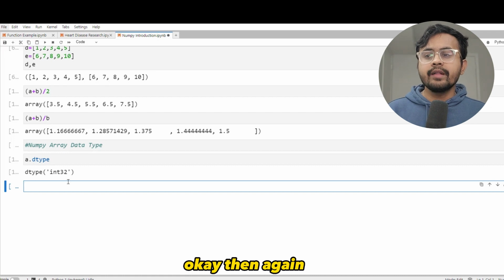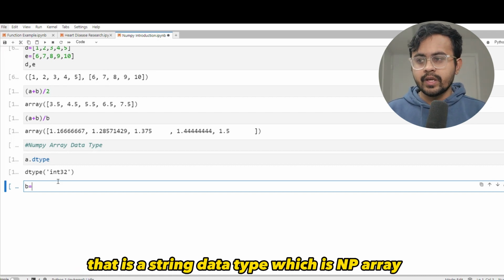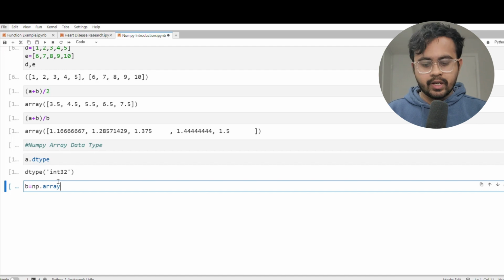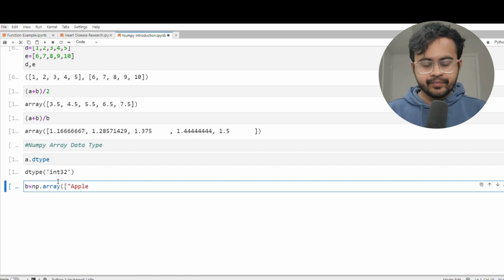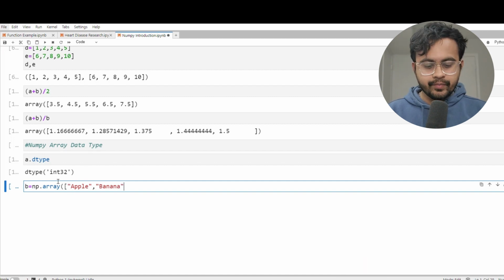Okay. Then again, let me create another NumPy array. Let's say that is a string data type, which is np.array, and that should include some characters. Let's say one is apple, and another one is, let's say, banana. Okay, cool.